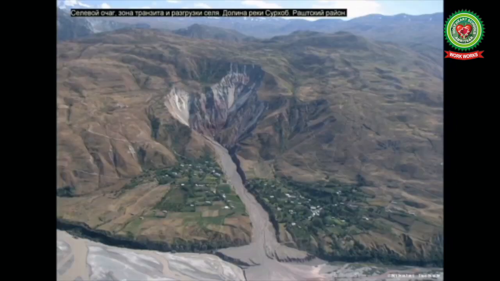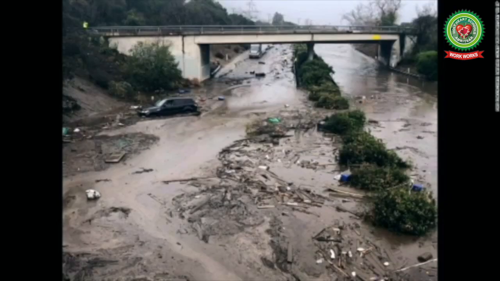Mud flows are also caused by weathering. It is a flow of water that contains a large amount of sand and silt. Mud flows occur on steep slopes where vegetation is not sufficient to prevent the rapid erosion.